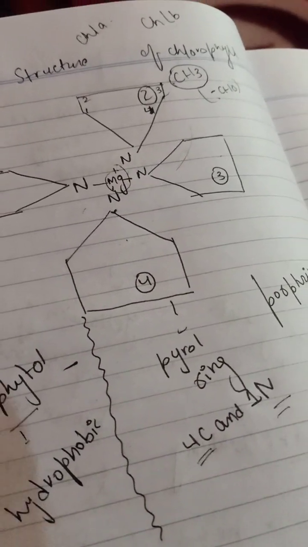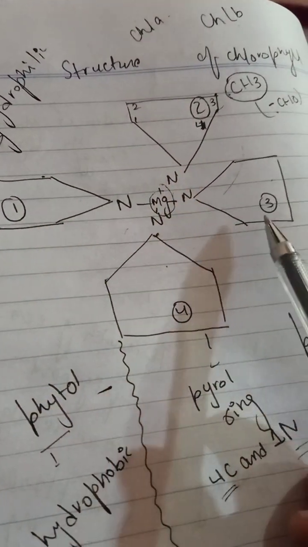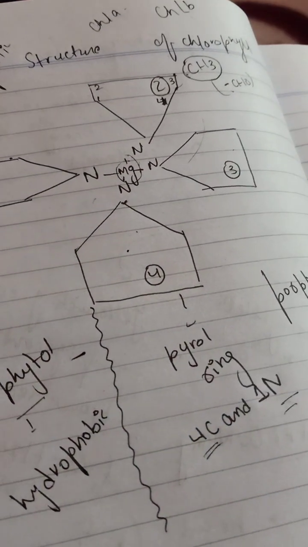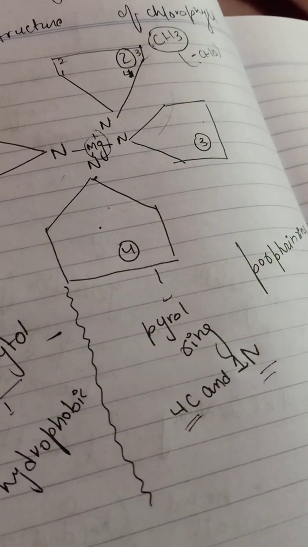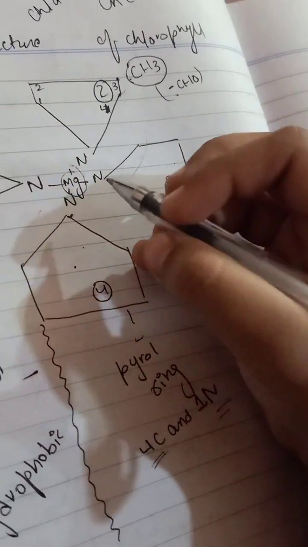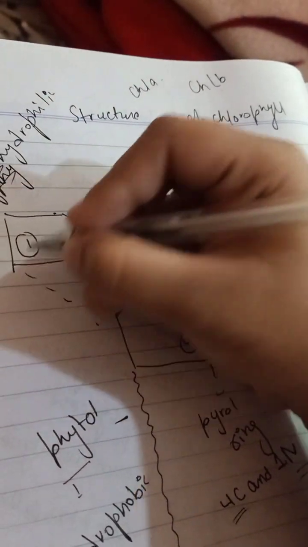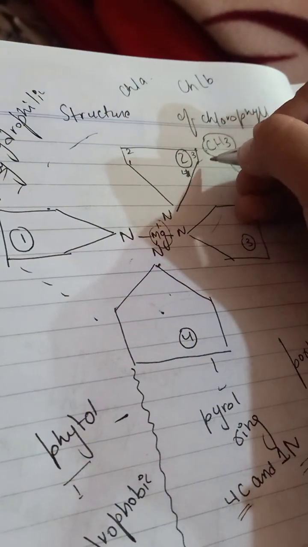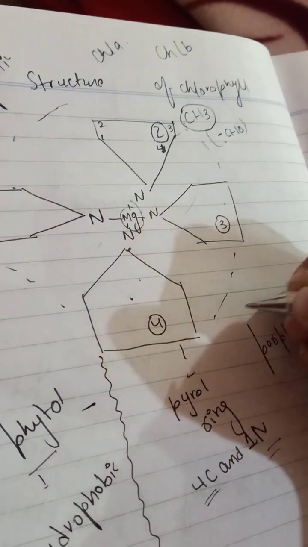And you can say that here there are not only 4 rings. In some cases a fifth ring is also available.